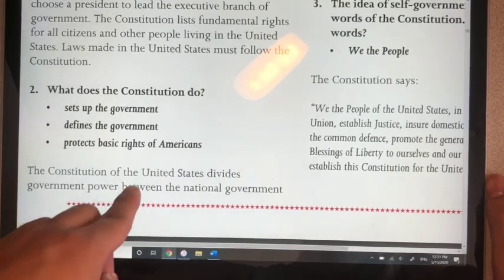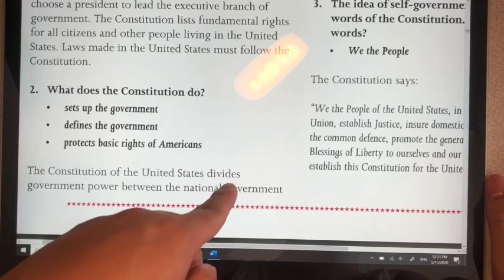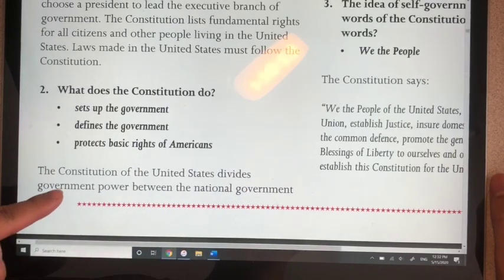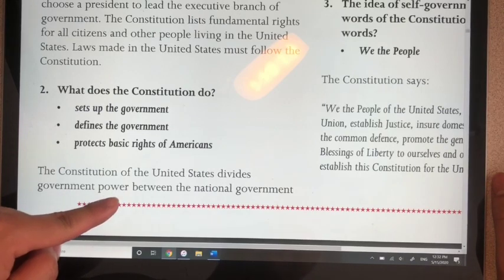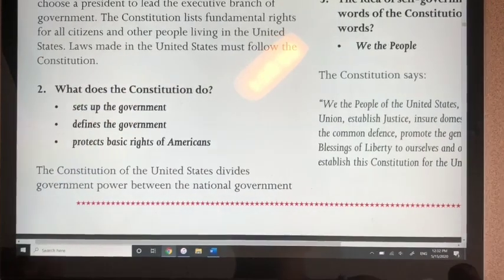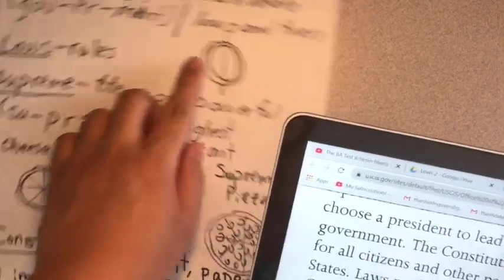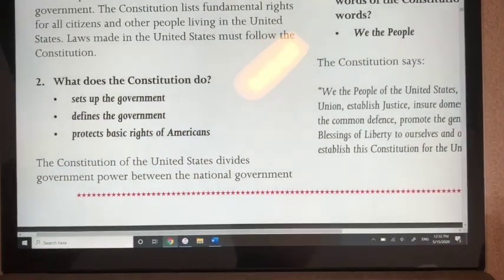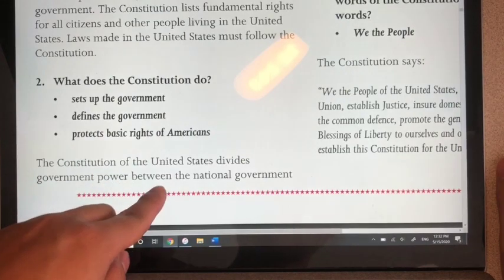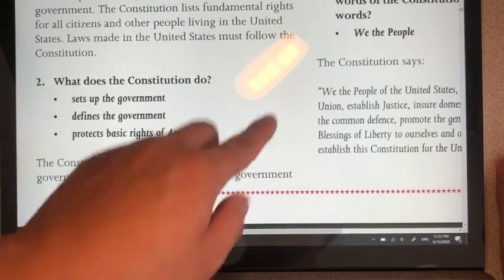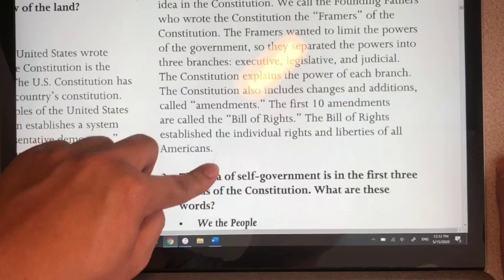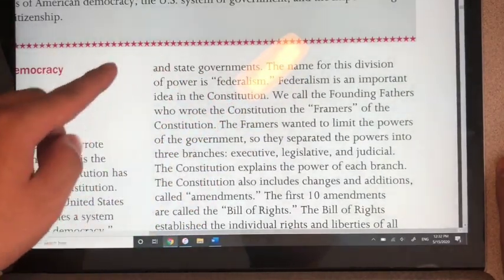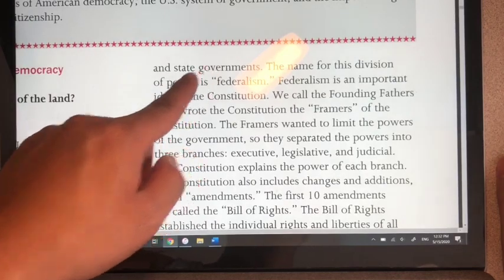So the Constitution of the United States divides government power. It divides the power of the government into 2 pieces. 1, 2. The power is divided between the national government and state governments. So power is divided between the national government and state governments.